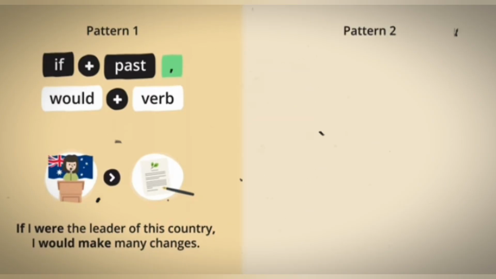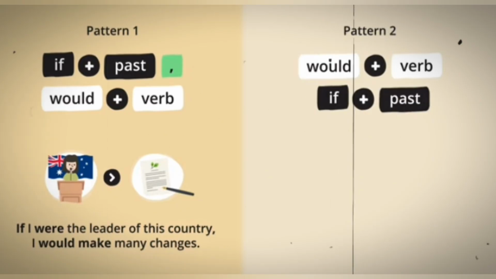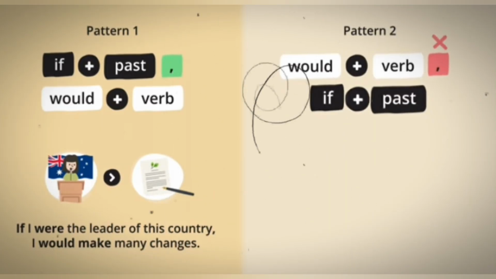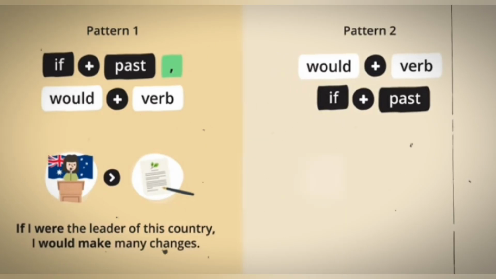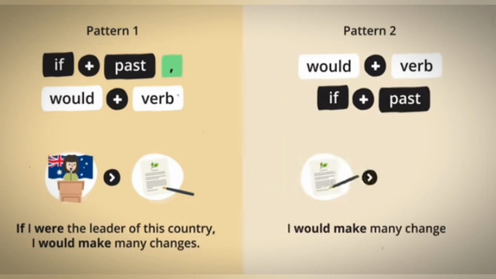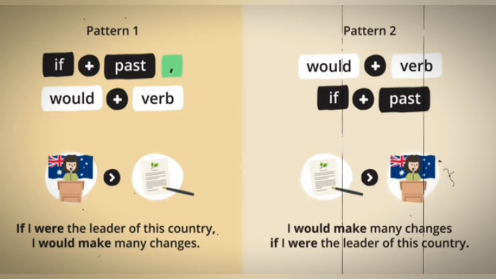Another common pattern for the second conditional is would plus verb, if plus past. Note that we don't use a comma before the if clause. For example, I would make many changes if I were the leader of this country.